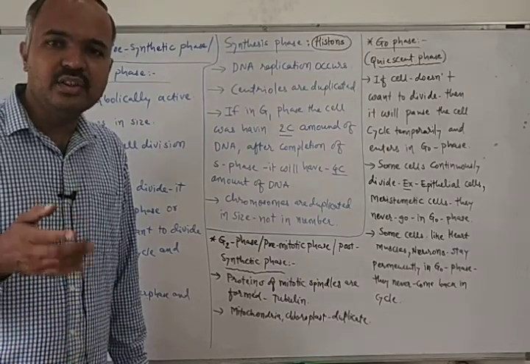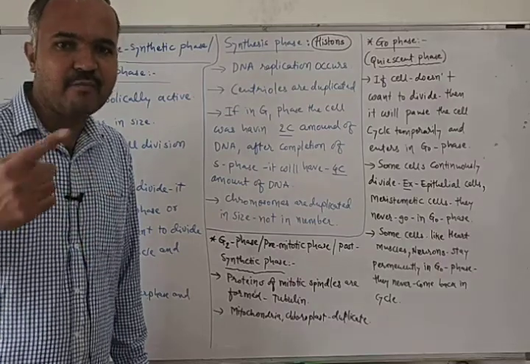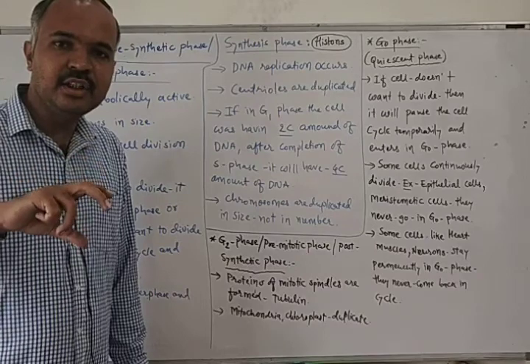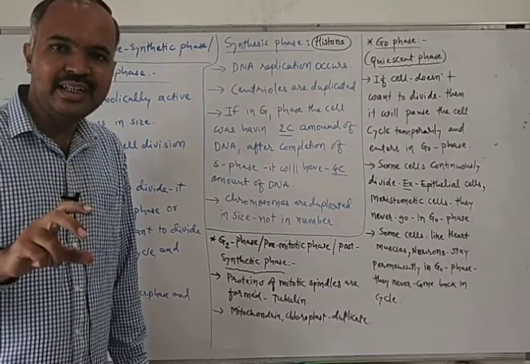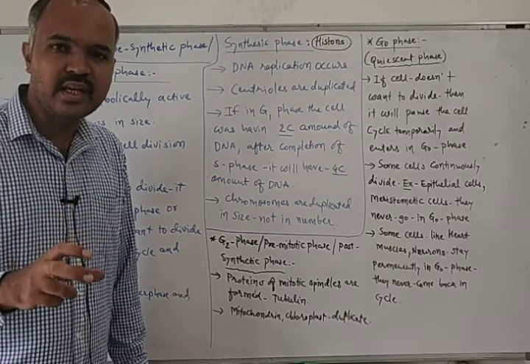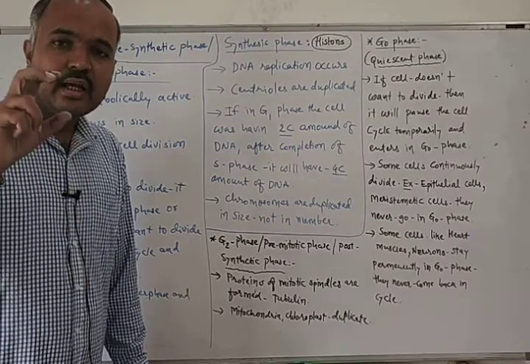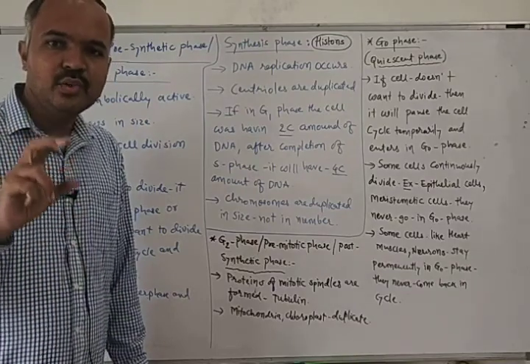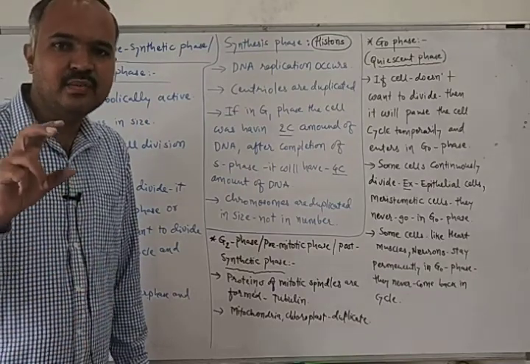You all know that G1 phase comes after the M phase. So when a cell enters into the G1 phase, it is a newly formed cell, and its size will be small.